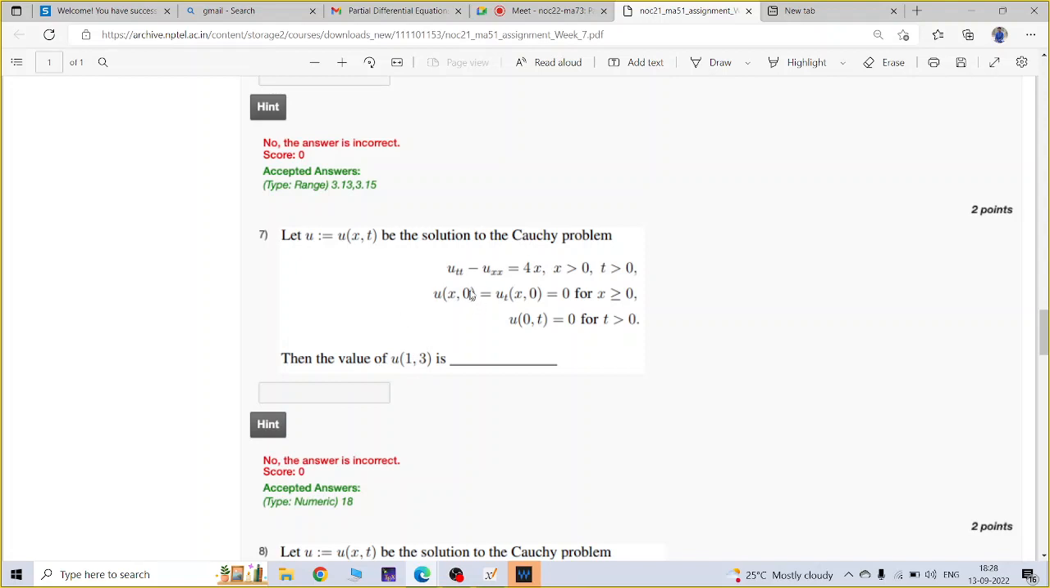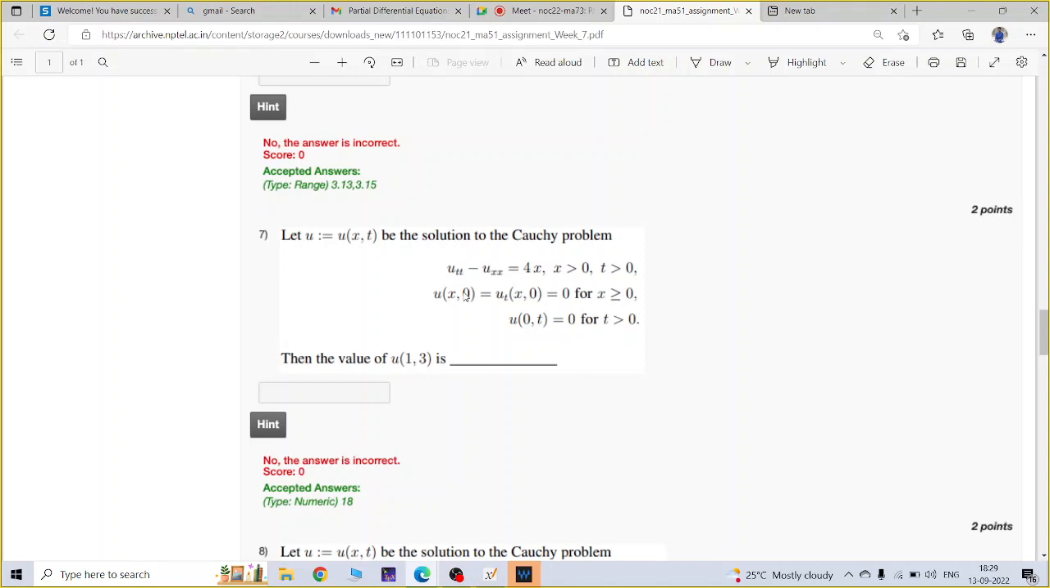You check, it is a Cauchy problem. Again, a non-homogeneous wave equation, and the initial condition is given as 0: u(x,0) = 0, ut(x,0) = 0. The boundary condition is given 0 also. So we have to find the value of u(1,3). It is an initial boundary value problem with Dirichlet boundary condition, and f(x), the non-homogeneous part, is 4x, which is an odd function. So we can solve this problem by using Duhamel's principle, right?